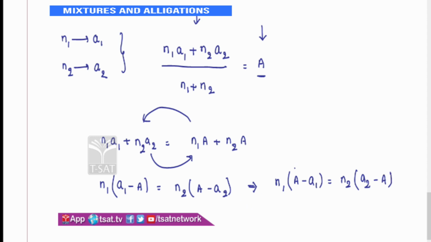If I say this one is D1 and this one is D2, you need to understand each and every term in it. N1 and N2 are the number of members in group 1 and group 2. A1 is the average of group 1, A2 is the average of group 2, capital A is the combined average. Now what is N1 by N2? N1 by N2 is equal to D2 by D1.